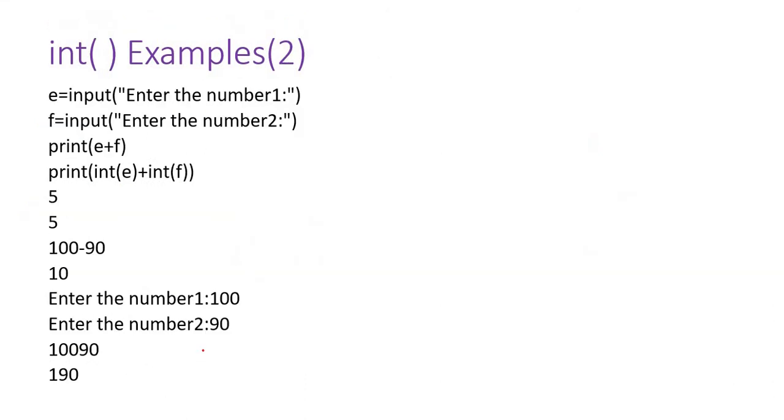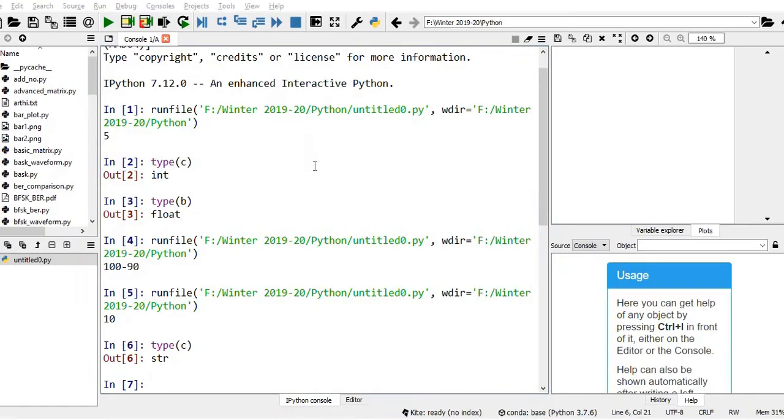Similarly, we can also try with user defined input. There is a keyword input, which will receive the user defined input. Here I'm receiving two inputs: enter the number 1. Through the keyboard, you have to give the numbers e and f. Whenever it is asked, you have to supply these two numbers. We'll see this in Python.